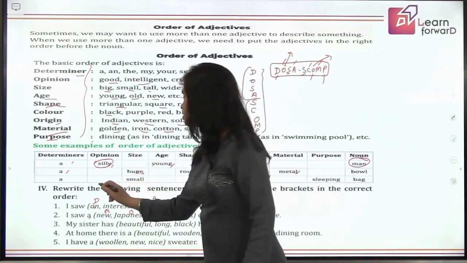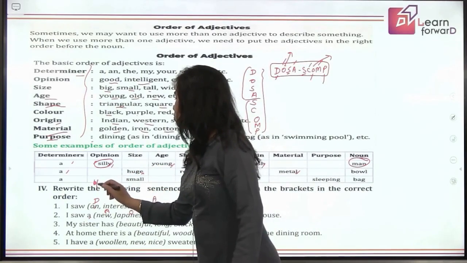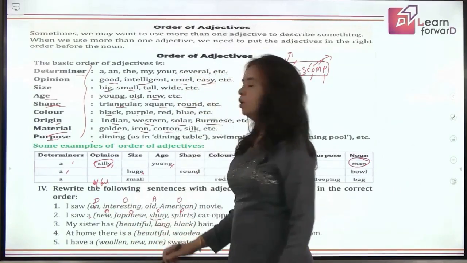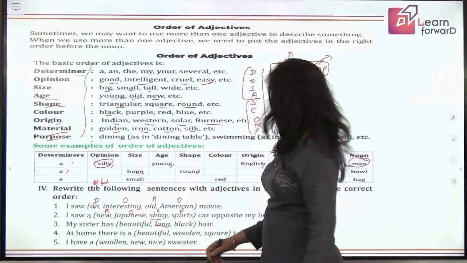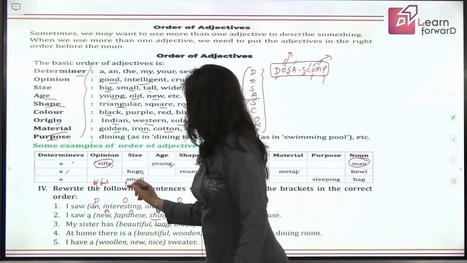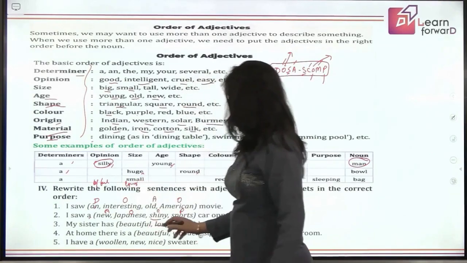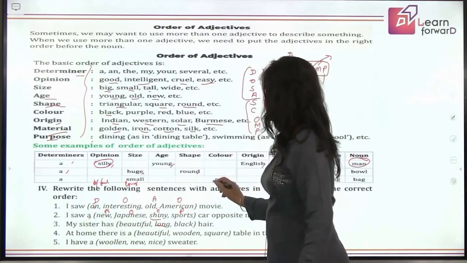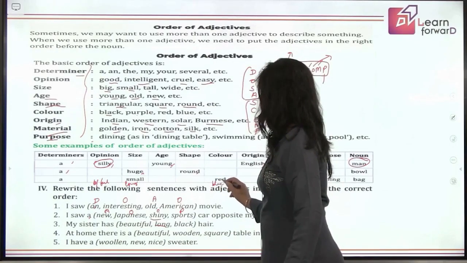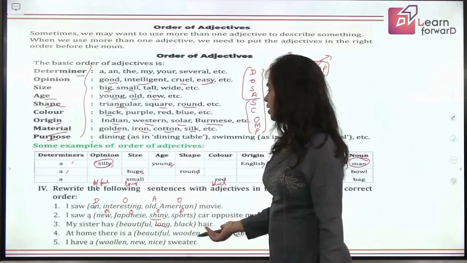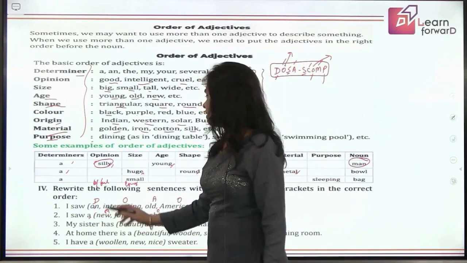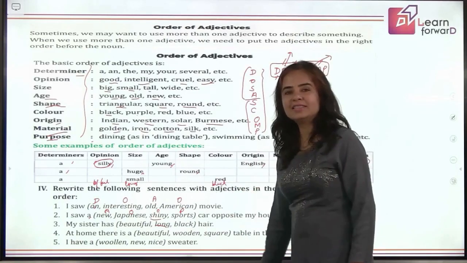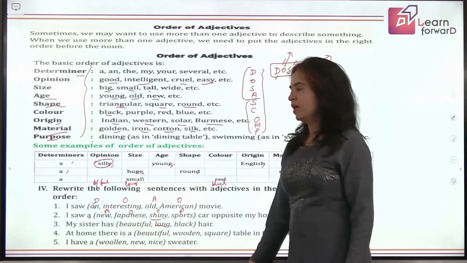Very good. That is the opinion. So we write beautiful here in short. Next, long. Long gives you the size. Okay. So this is long. Coming to next is black. Black is the color. Yes, it's here. Perfect. All three done. So what you get is my sister has beautiful long black hair. That's it. Easy.